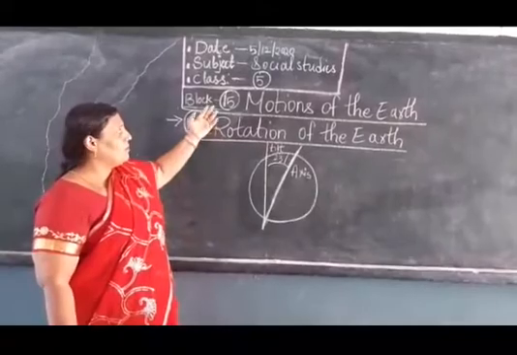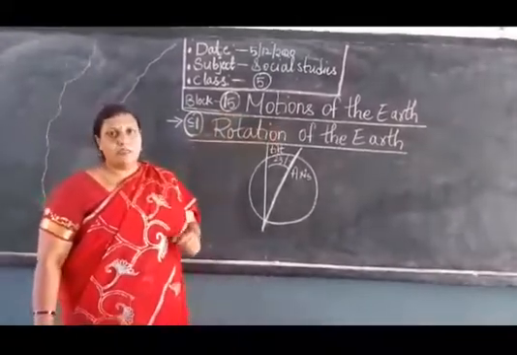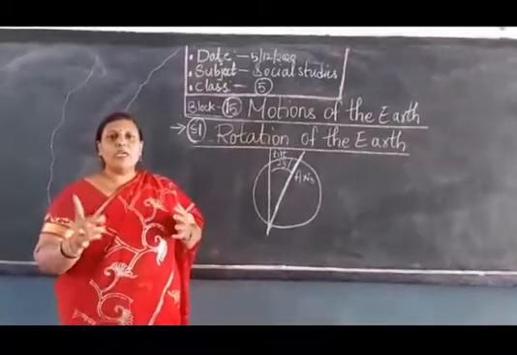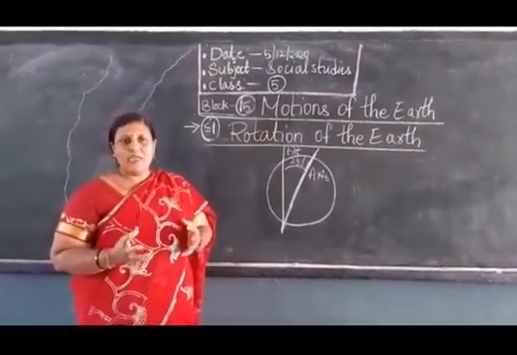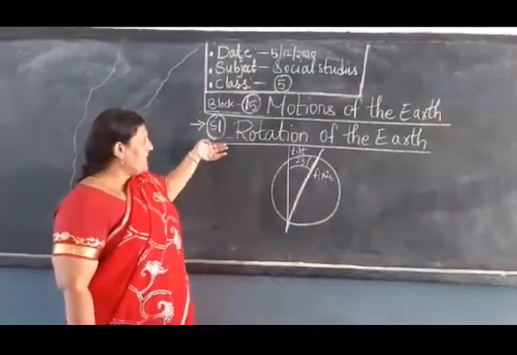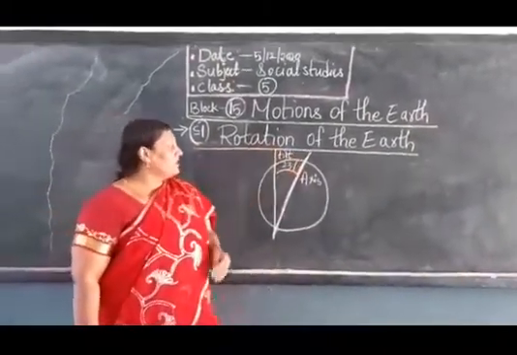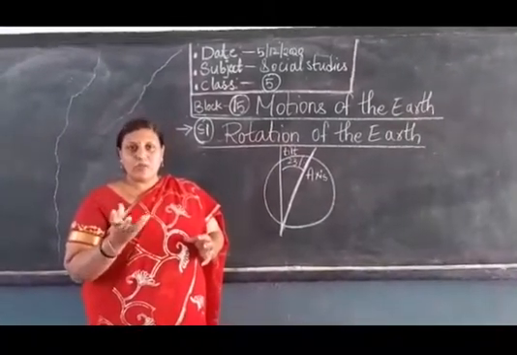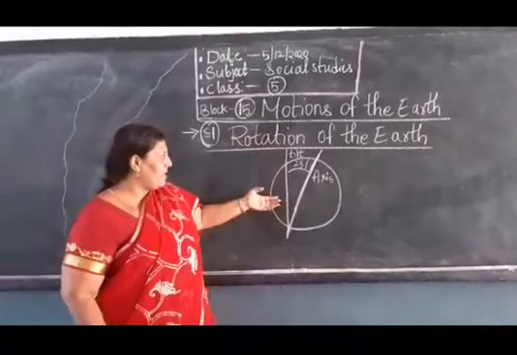Children, now we are doing block 15, motion of the earth. What do you mean by this? Motion is nothing but moving round in its place. It is doing some work. It is called motion of the earth. Now our topic for today is S1, rotation of the earth. Rotation is nothing but taking a round. It is taking one complete round. Let me explain it to you now.